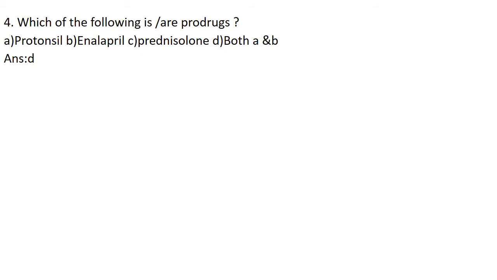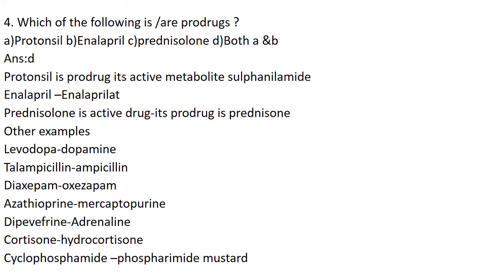The correct answer is both A and B. Protonsil and enalapril are prodrugs. Protonsil is a prodrug, and its active metabolite is sulfanilamide. Enalapril is a prodrug and its active metabolite is enalaprilat. Option C is prednisolone. Prednisolone is actually an active drug, and its prodrug is prednisone.